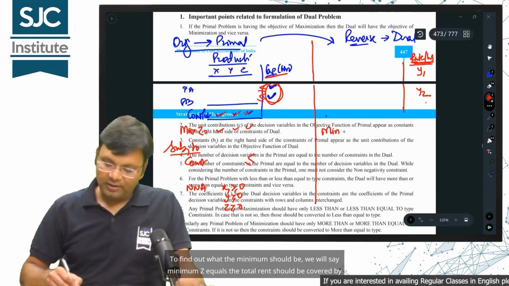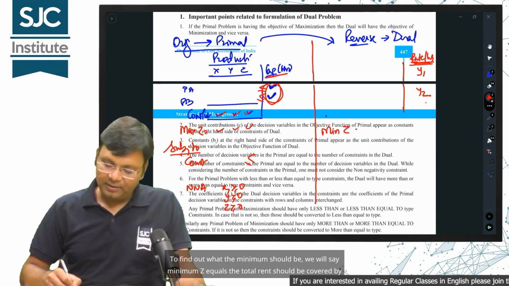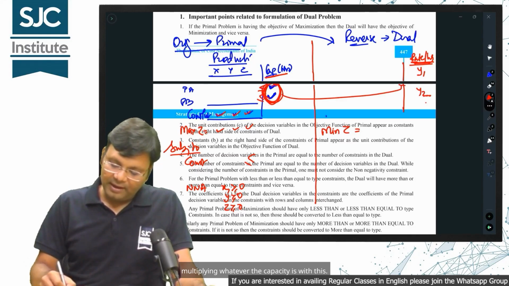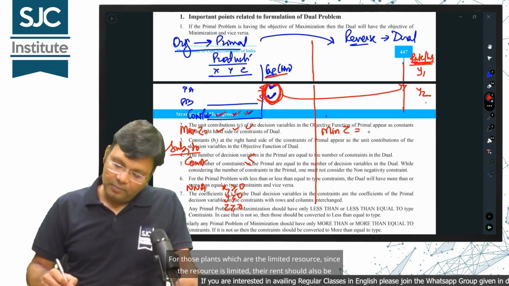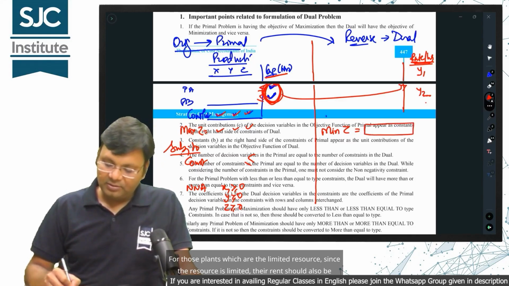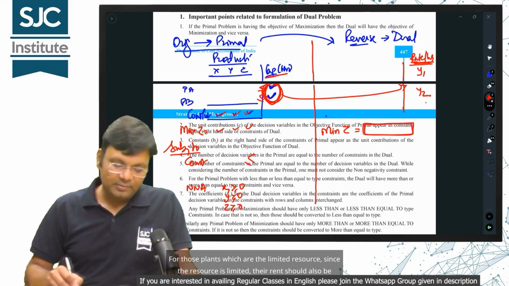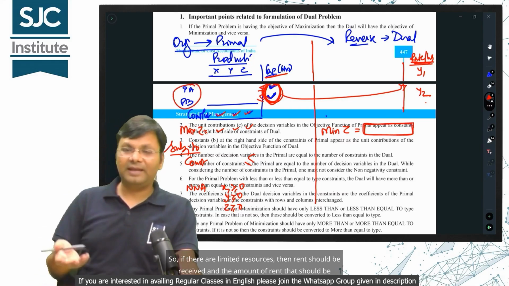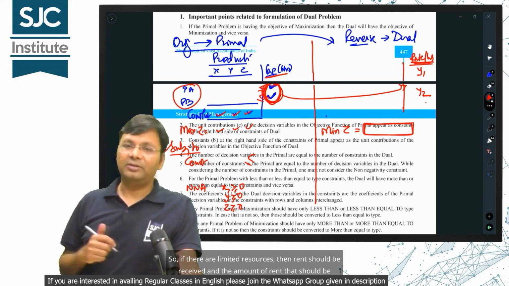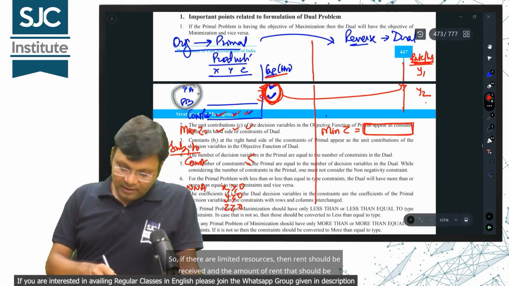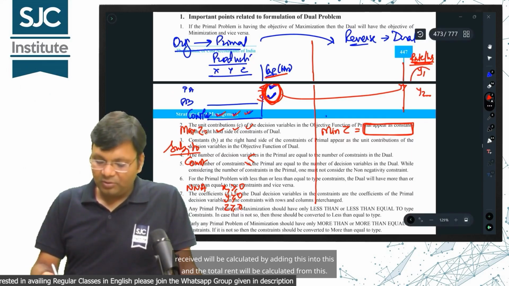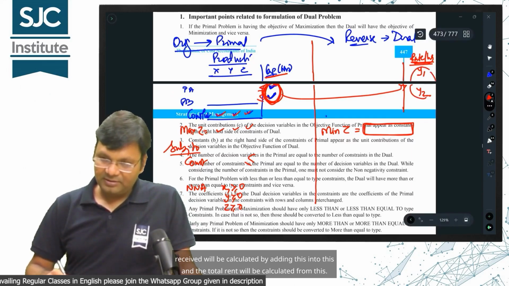To find out what the minimum should be, we will say minimum Z equals the total rent, which should be covered by multiplying the capacity with these rates. For those plants which are the limited resource, since the resource is limited, their rent should also be recovered. So if there are limited resources, then rent should be received, and the amount of rent will be calculated by adding these products, and the total rent will be calculated from this.